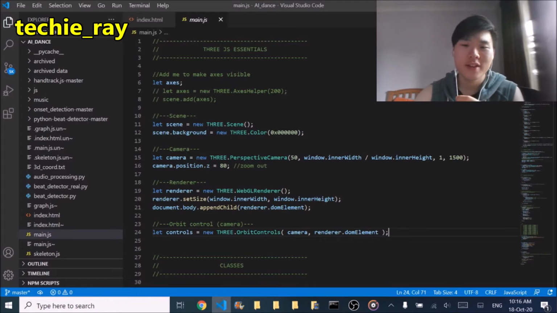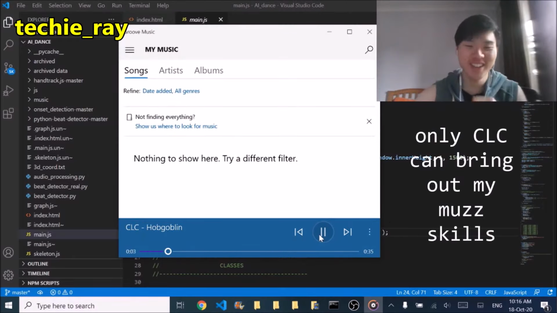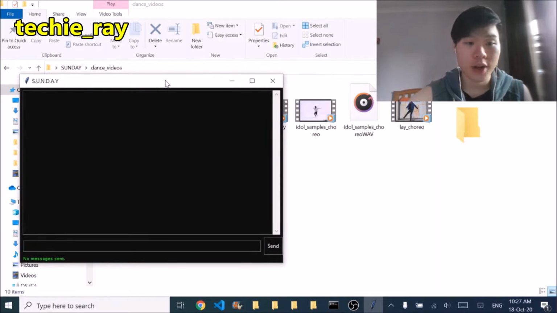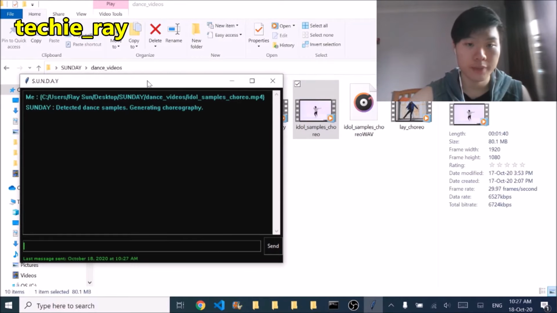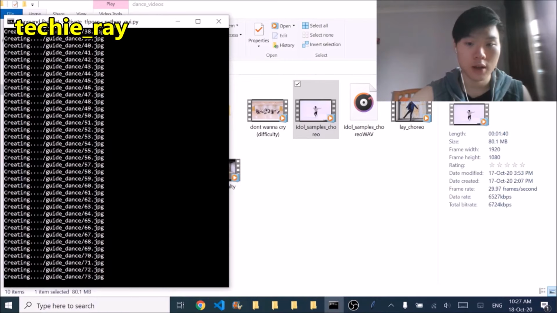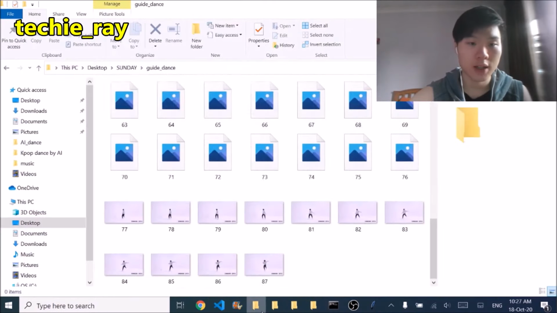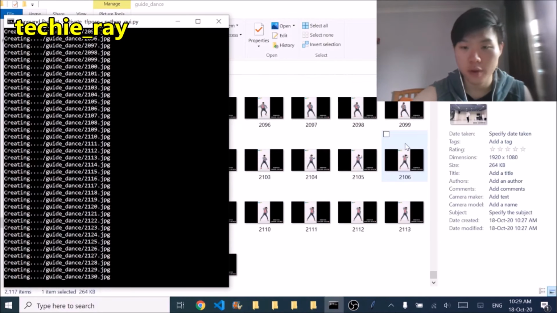Hey everyone, first we need to pick a song for our demo. Alright, I have the app ready. Remember those dance sample videos? Yeah, we're now going to drag and drop them into the app like this. Detected dance samples. Generating choreography. And here the app should be now breaking down the video into frames. Yep, there we go. Hey, there's so many frames.